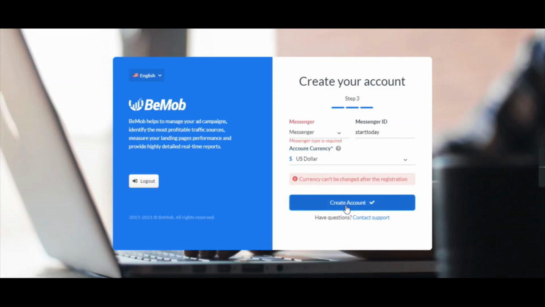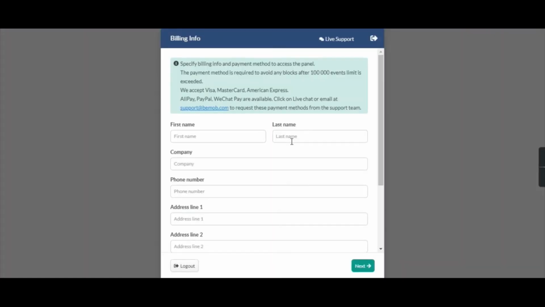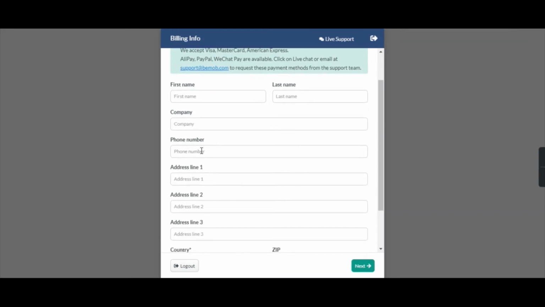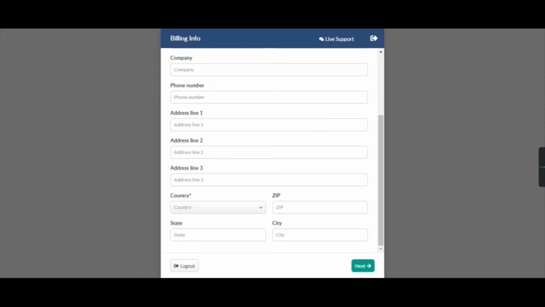Now the next step we come across is the billing information. So please enter the first name, last name, company, which is optional, phone number, address, and click on next.